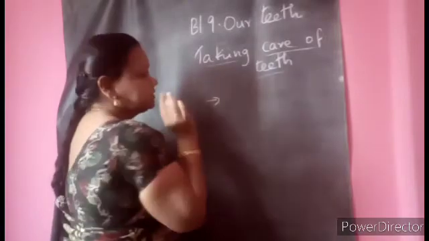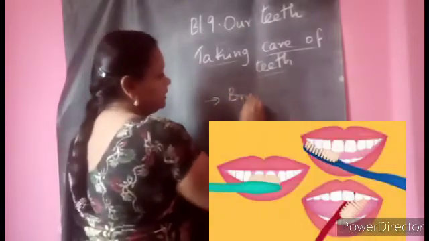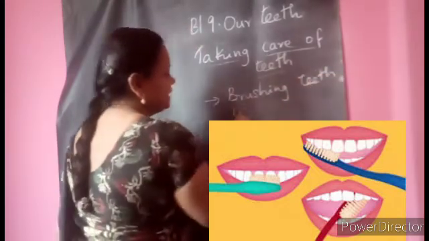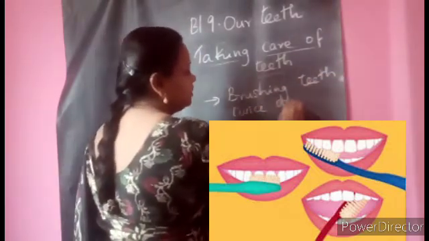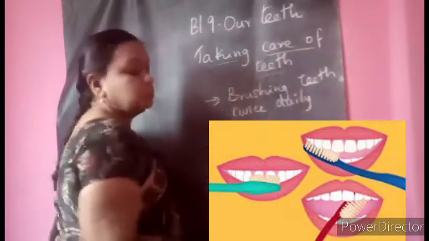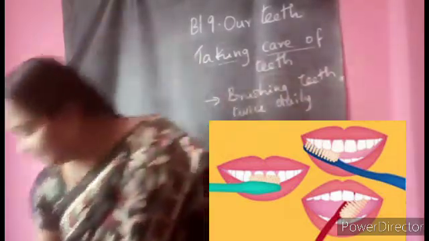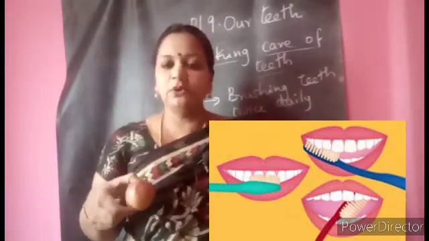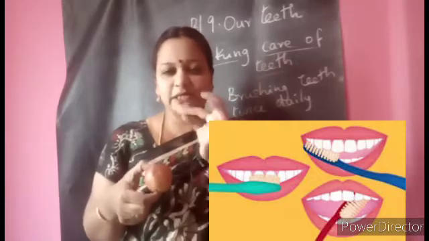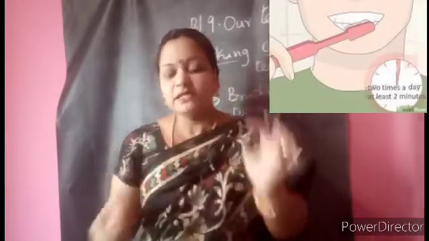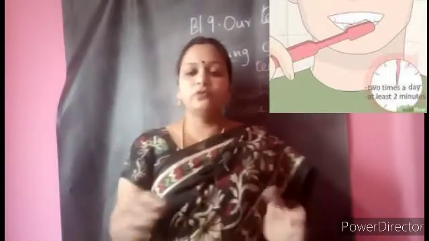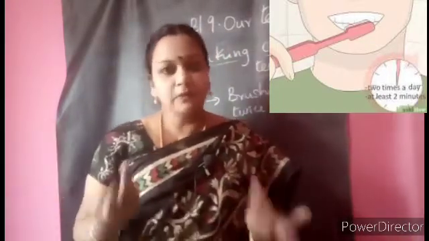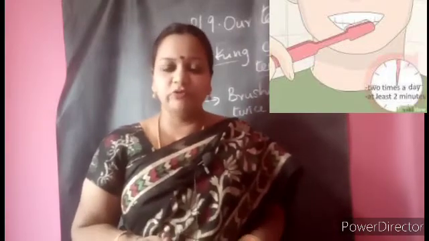So first and foremost is brushing teeth twice daily. Early in the morning, as soon as you get up, you have to brush the teeth. Why? You are eating something, you will swallow, and you will think that you have completely eaten. But some small food particles of this apple may settle in your teeth. If your mother keeps some food in your box and leaves it for some days, germs will come in it and that food will get spoiled.